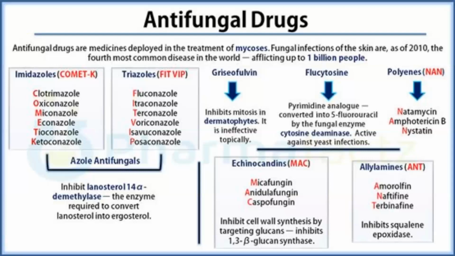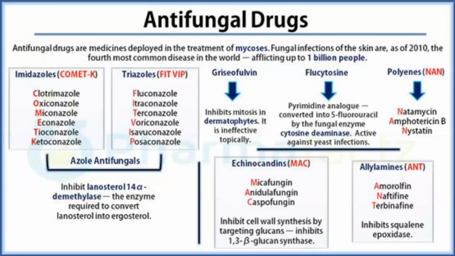Then we have flucytosine, a pyrimidine analog which is converted into 5-fluorouracil by the fungal enzyme cytosine deaminase, and it is active against yeast infections. Then we have polyenes, which can be remembered by NAN: natamycin, amphotericin B, and nystatin.